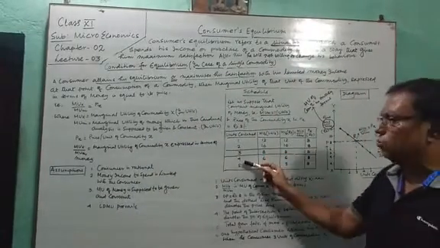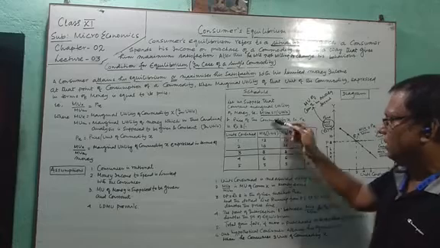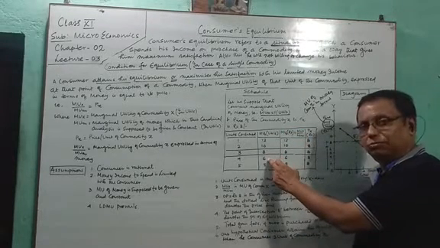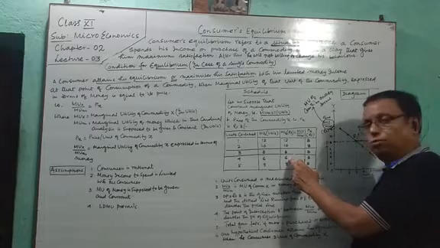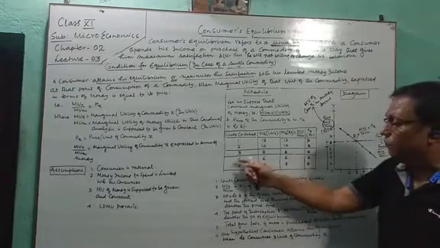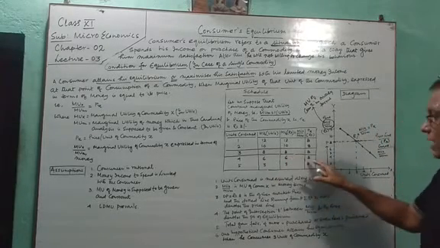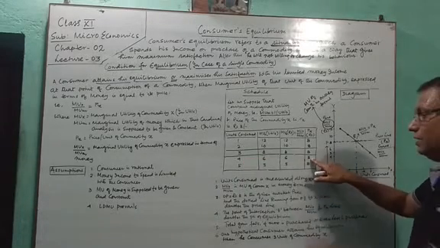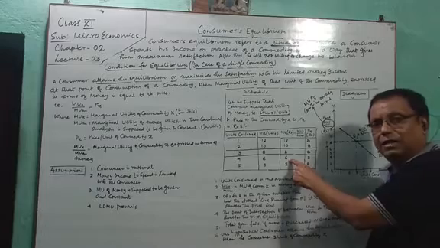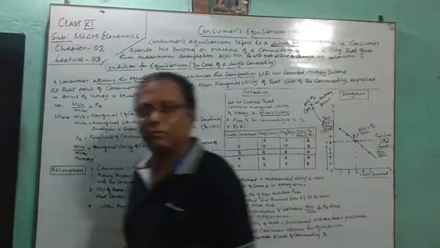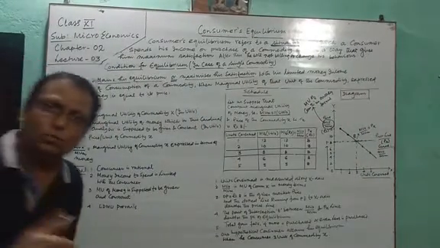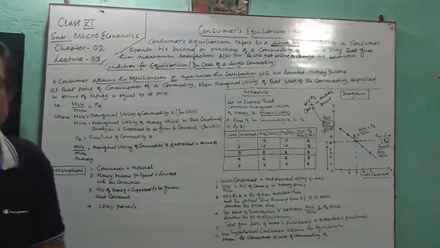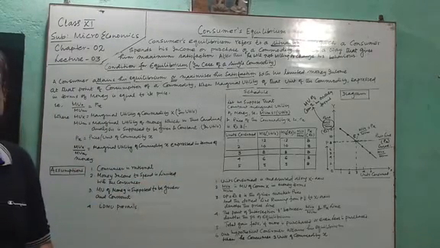Now if our consumer goes for the fourth unit, LDMU prevails and the marginal utility decreases to 6 utils, equivalent to 6 rupees. So what are we finding in the fourth unit? If our consumer is consuming the fourth unit, he is spending 8 rupees and in return he is getting 6 rupees. Definitely our consumer will not go for that. The consumer is giving the seller 8 rupees and in return the seller is giving 6 rupees. Definitely it is not acceptable.